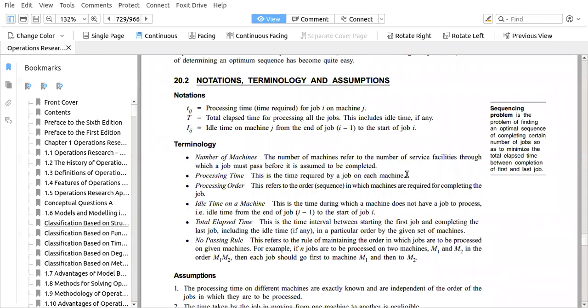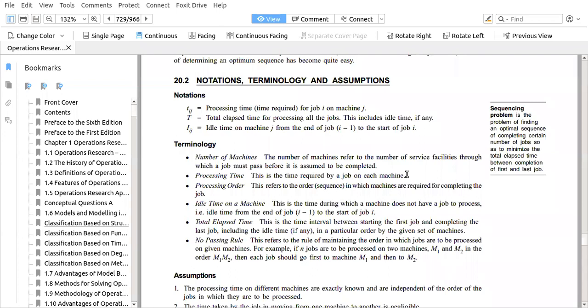So that is also an idle time for the air filling station, not for the petrol filling station. So there can be an idle machine for different machines. Then total elapsed time: the time you enter the petrol pump and the time you get out of it, the total time you spend in the petrol pump is the total elapsed time. This may include your service time at the filling station, your waiting time before the earlier vehicle leaves, your idle time, the idle time of the petrol pump, everything included in the total elapsed time. Okay, correct.